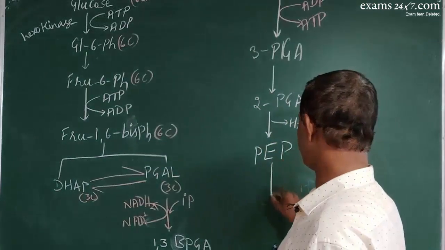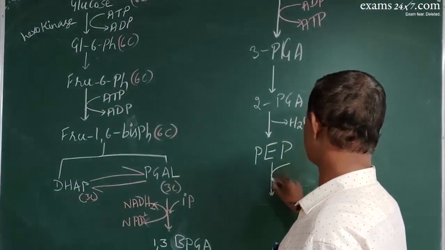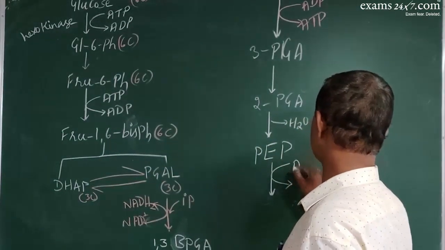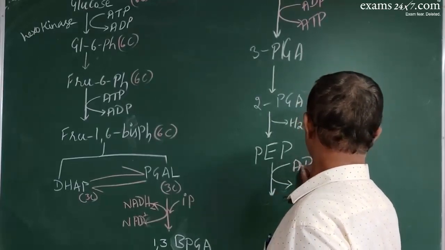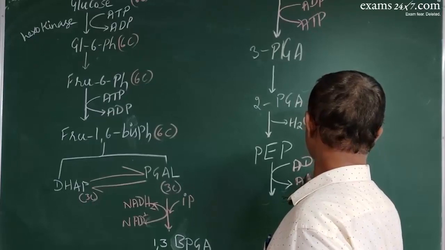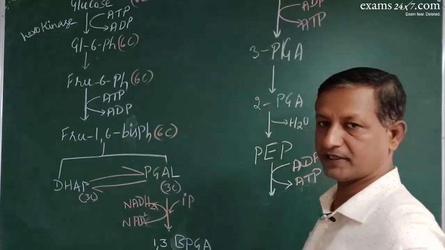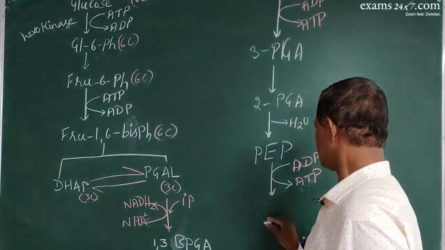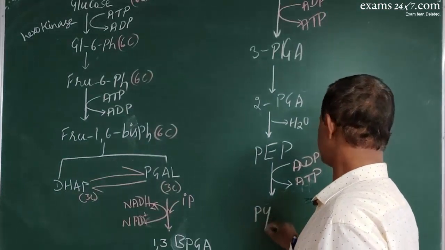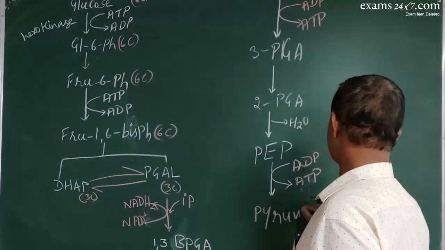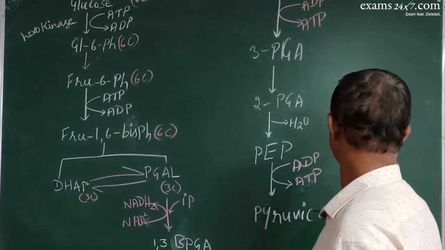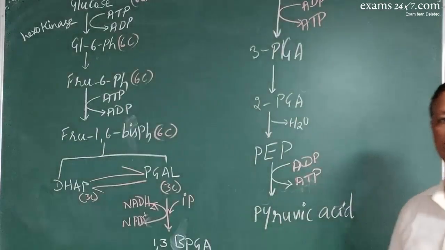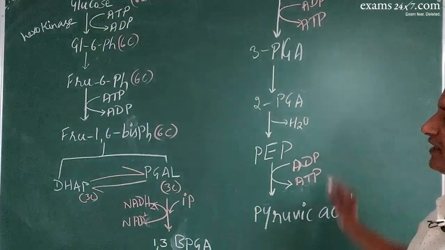This phosphoenol pyruvate loses a phosphate molecule by dephosphorylation, ADP is converted into ATP, and it forms pyruvate or pyruvic acid.